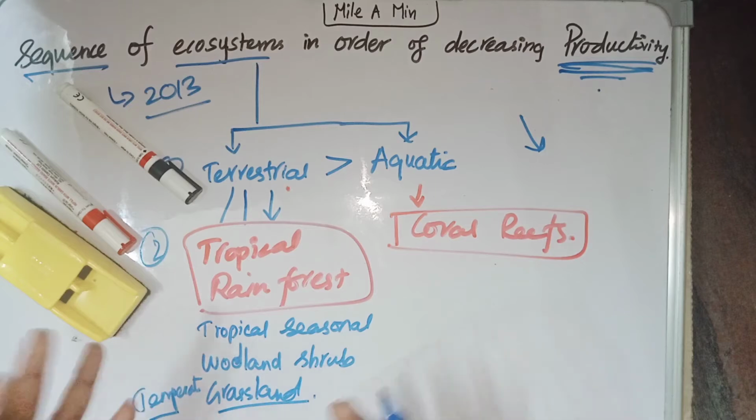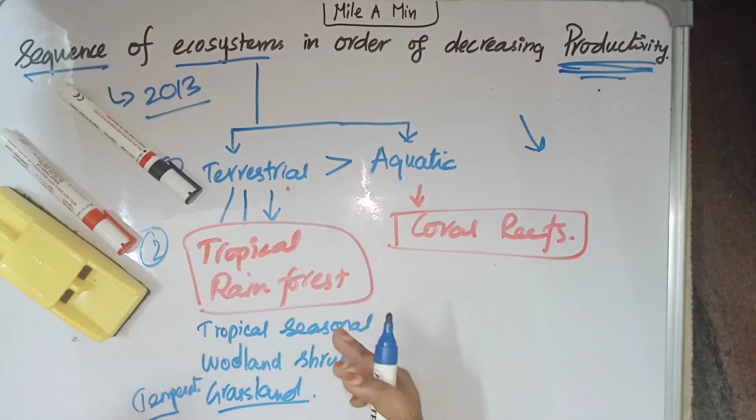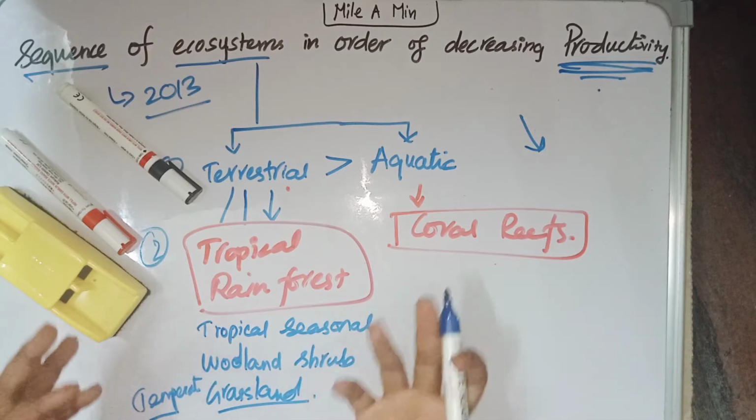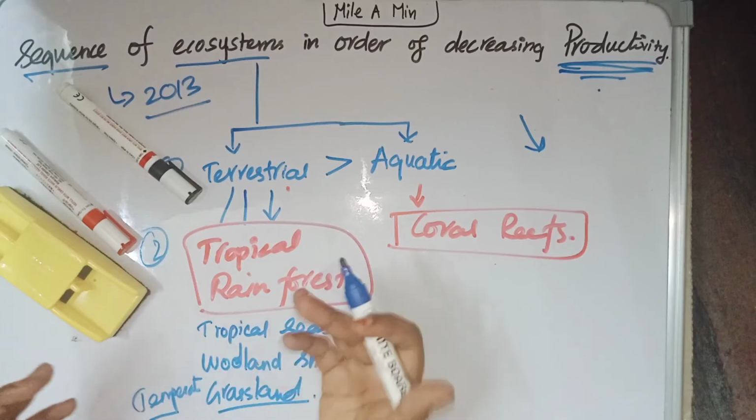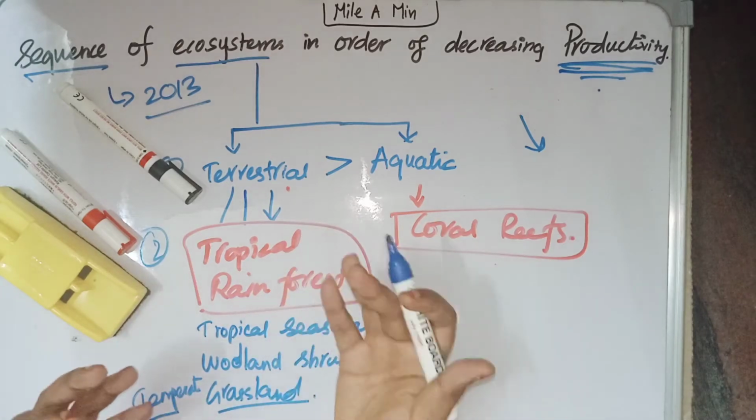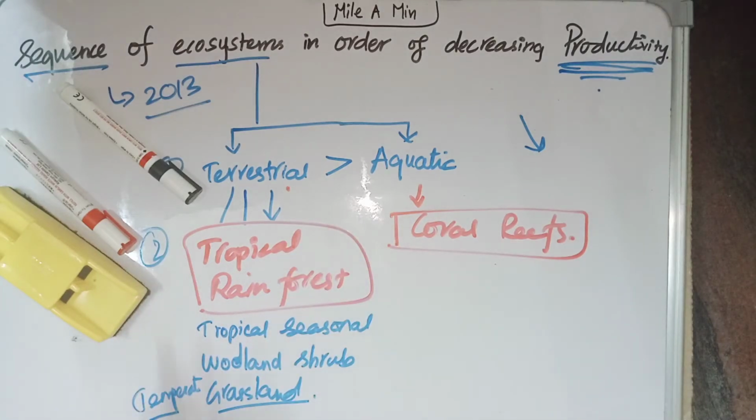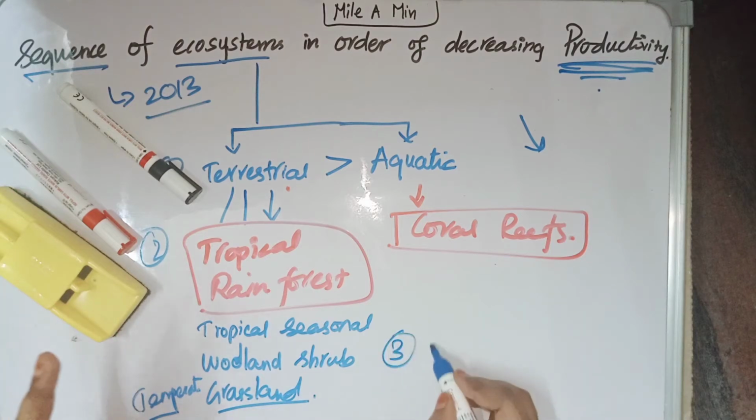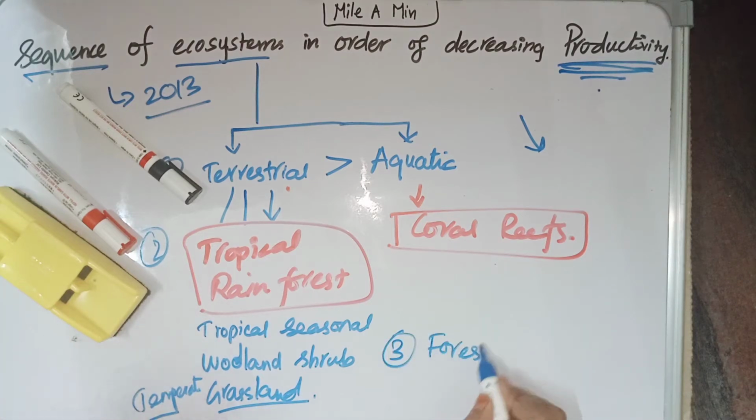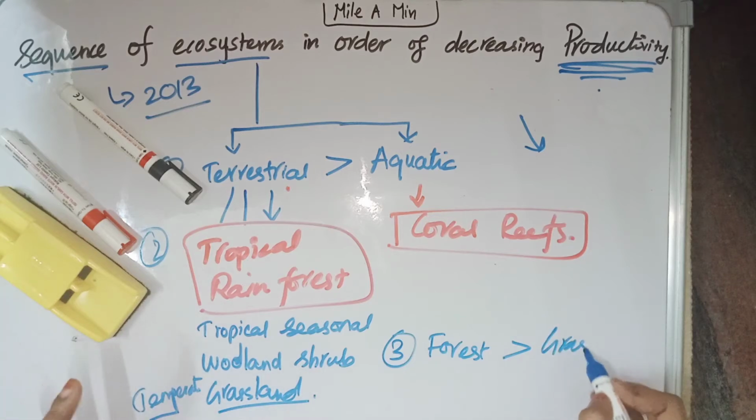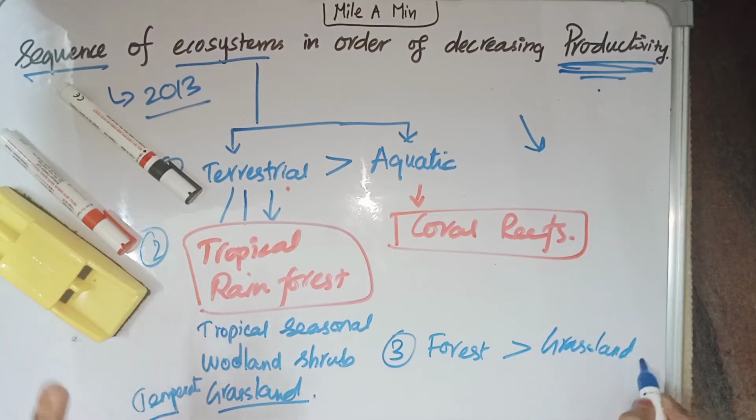Why is it in this order? Basically, the primary productivity will be larger in forest. Forest will certainly have a larger productivity compared to that of grasslands. So, the third point you should remember is that forest will generally have higher primary productivity compared to that of grasslands. So, these are the first three important points.